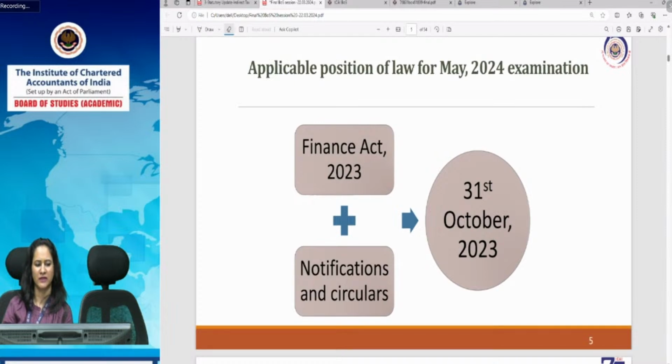And all the significant amendments, basically the CGST Amendment Act and the IGST Amendment Act, have been made applicable till 31st October 2023. So the same is applicable for you. You need to study the amendments made by the CGST Amendment Act and IGST Amendment Act very carefully. And all the amendments made by Finance Act 2023 have been made applicable for the May 2024 examination.